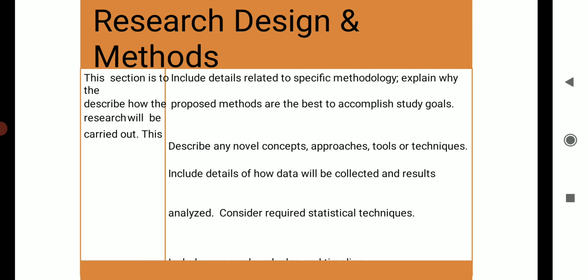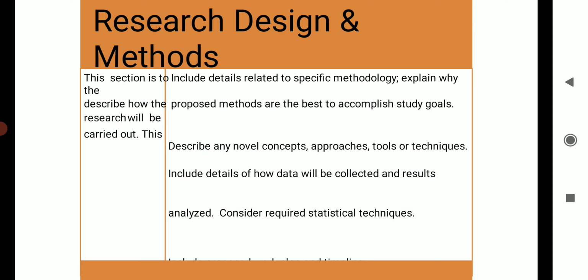Research designs and method. This section is to describe how the researcher will carry out the research. This section includes the details related to specific methodology.